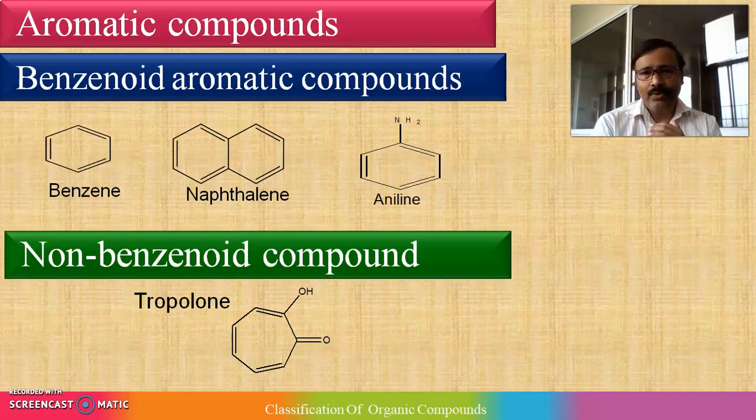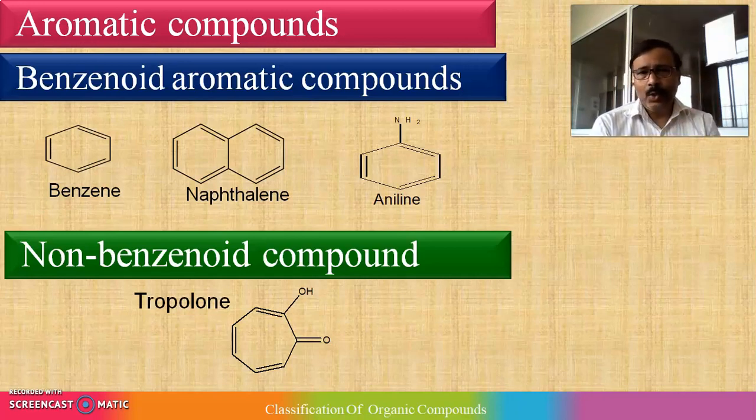It's a benzene derivative where the benzene nucleus is substituted with an amine, so it becomes aniline, right? Instead of amine, if it is CH3 on the benzene ring, instead of NH2, it becomes toluene. So these are the examples of benzenoid aromatic compounds.